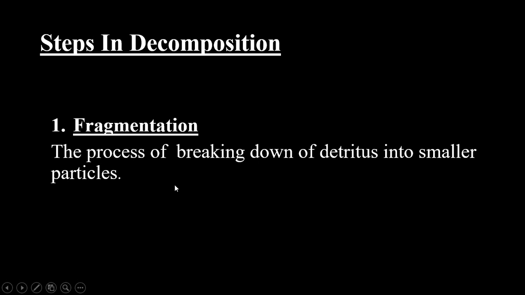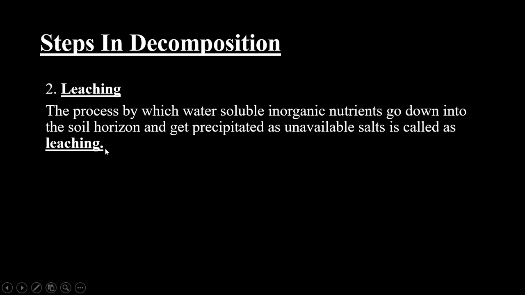First, fragmentation: the process of breaking down of detritus into smaller particles. As we learned, detritus is the raw material which includes bark, leaves, branches, fecal matter, dead bodies of animals. All these are the detritus. So the process of breaking down of detritus into smaller particles is called fragmentation. It is broken down into smaller fragments, and that is called fragmentation.